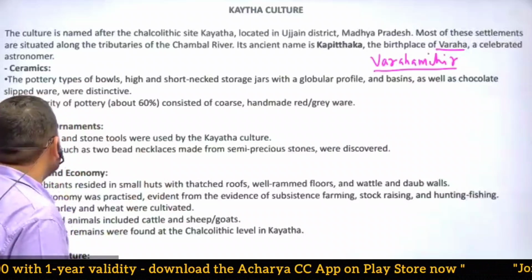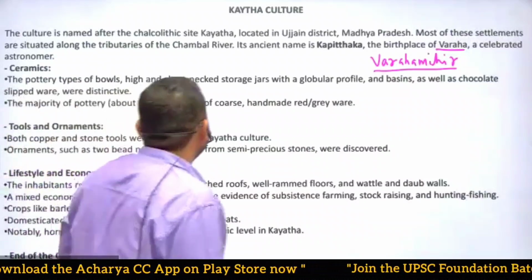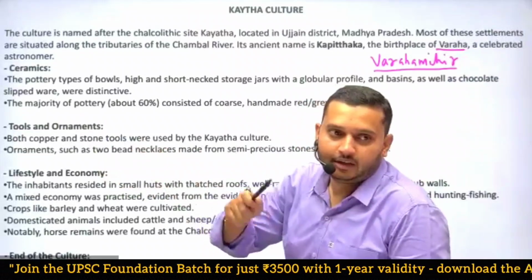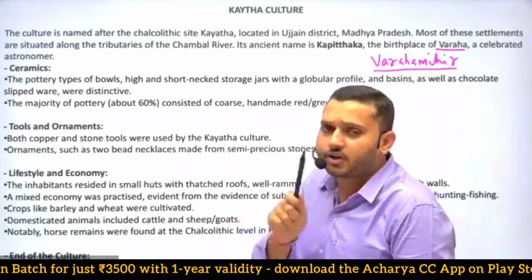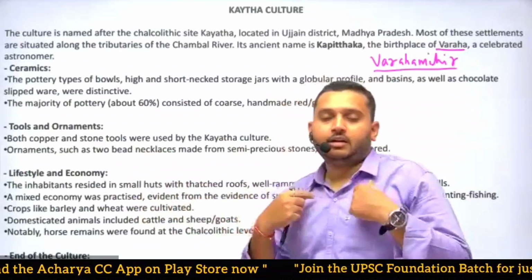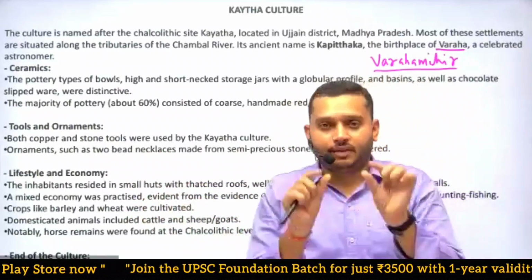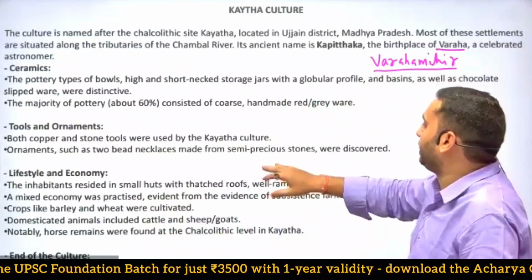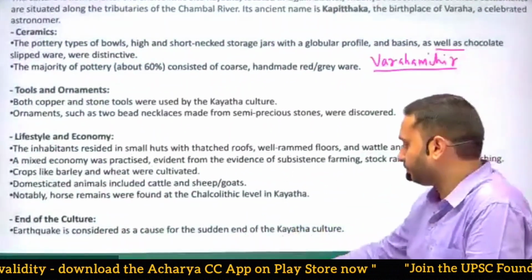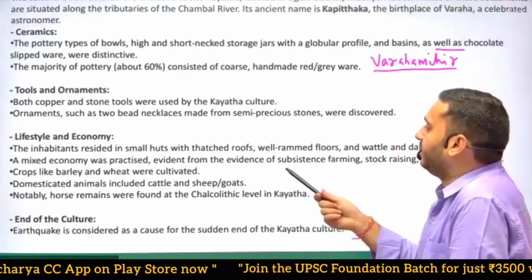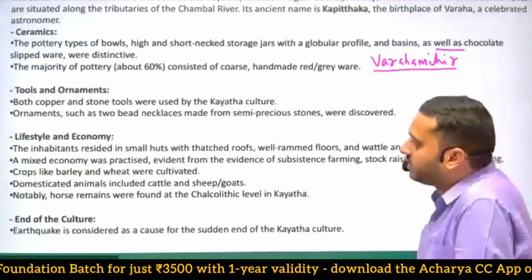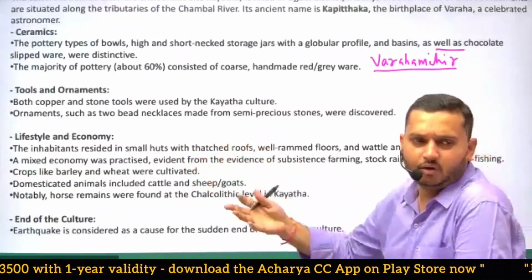Then about tools and ornaments, both copper and stone tools were used by the Kaitha culture. Copper and stone, Chalcolithic. They were not aware of bronze or not using bronze in a very large manner. Ornaments such as a two-bead necklace, just a garland or necklace with two beads made from semi-precious stones, were discovered. Lifestyle and economy of the Kaitha culture: the inhabitants resided in small huts with thatched roofs, rammed floors, and wattle and daub walls. This is very simple house living.